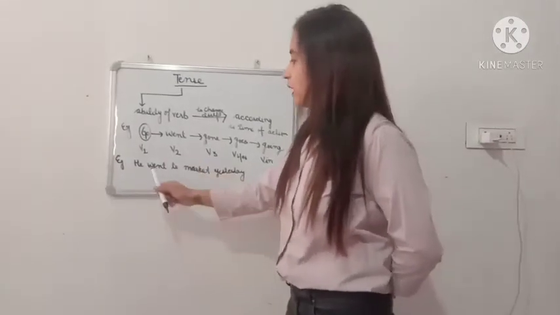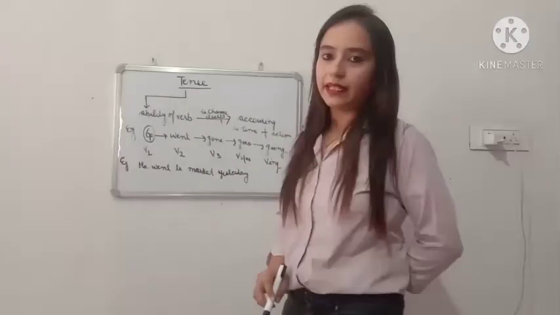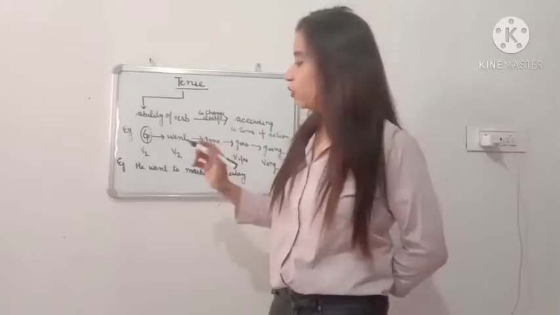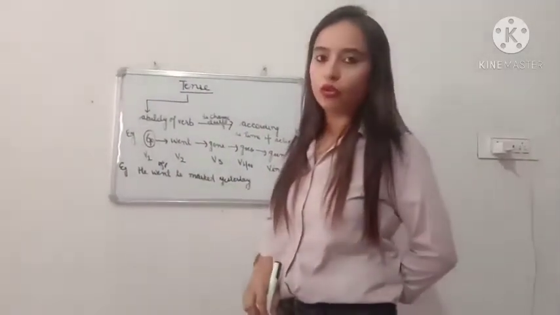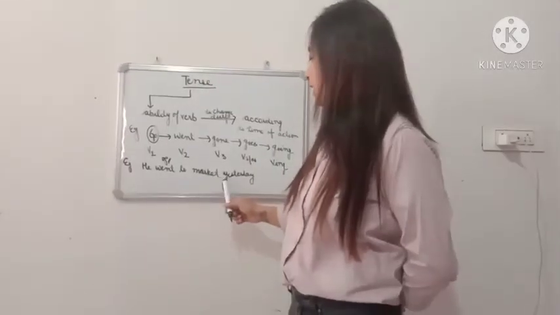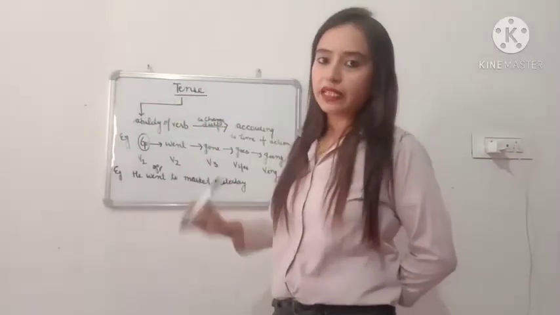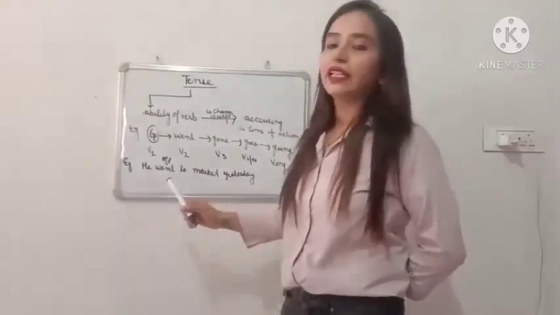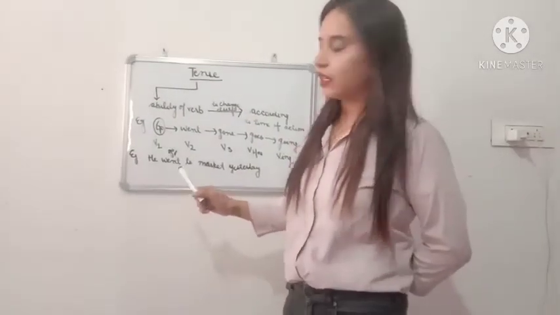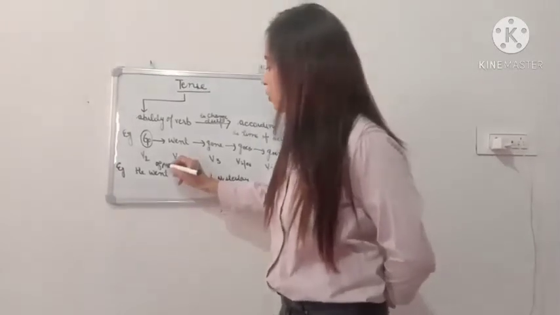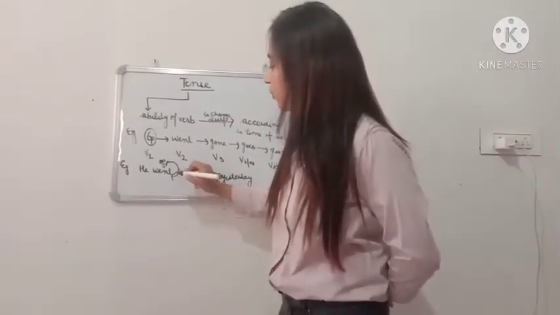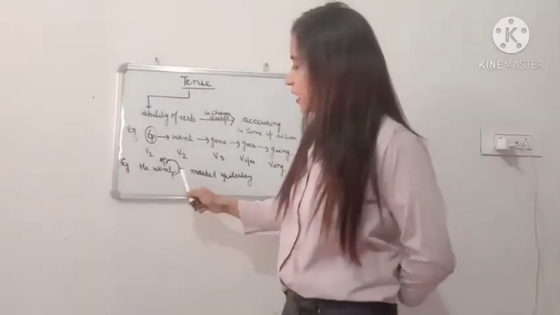For example, he went to market yesterday. यहाँ पे action क्या हो रही है? हमारी verb क्या है? Go. He went to the market yesterday. Yesterday means वो कल market गया था. That means it is a past form of tense. So here go has changed into went. Go किस में change हो गई है?